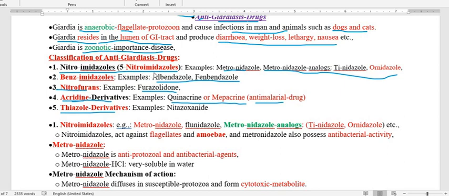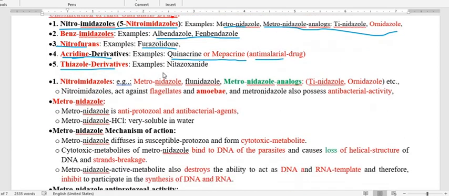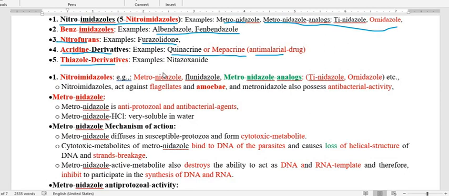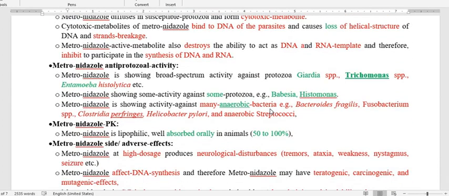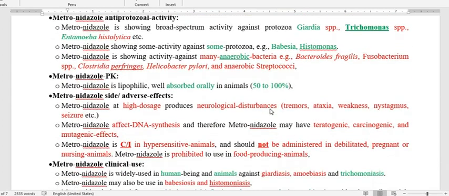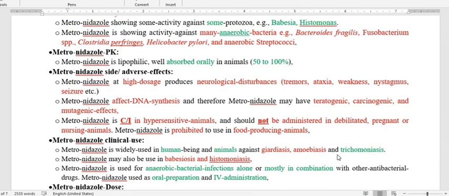Let us start with the nitroimidazoles. What is important about nitroimidazoles? Nitroimidazole is used to treat amebiasis, and also giardiasis and trichomoniasis.